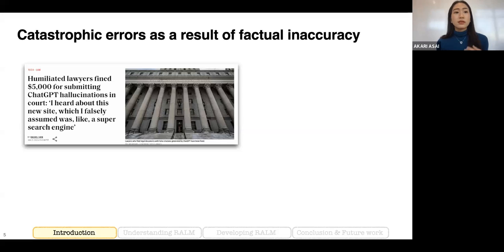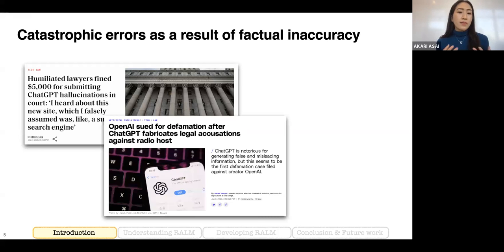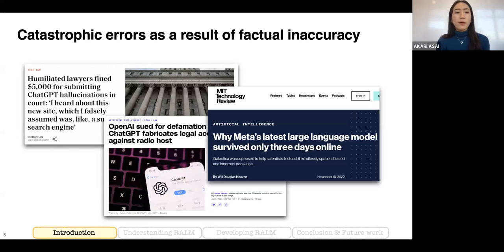Those factual errors can cause big catastrophic errors in real-world use cases. For example, some lawyers got fined because they submitted hallucinated, factually incorrect legal cases, because the lawyers believed that ChatGPT generated something that actually exists. Or someone started a lawsuit against OpenAI because the person found that OpenAI is generating false or misleading claims about him. Those errors are not only about ChatGPT, but also any other large and competitive language models.